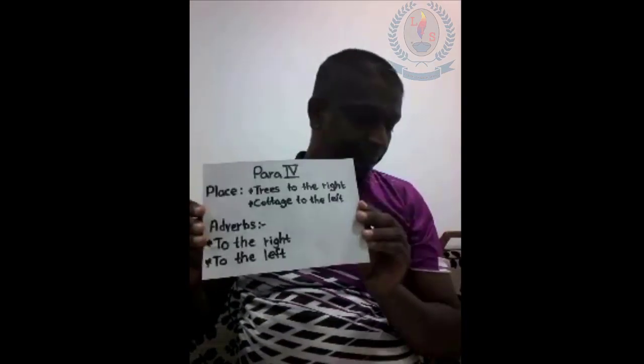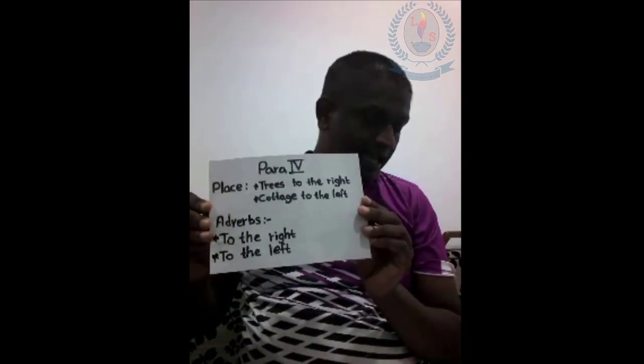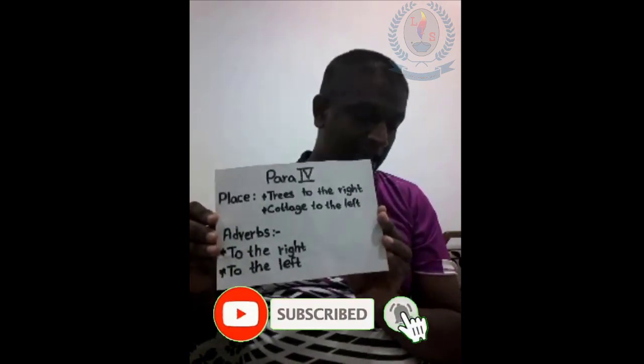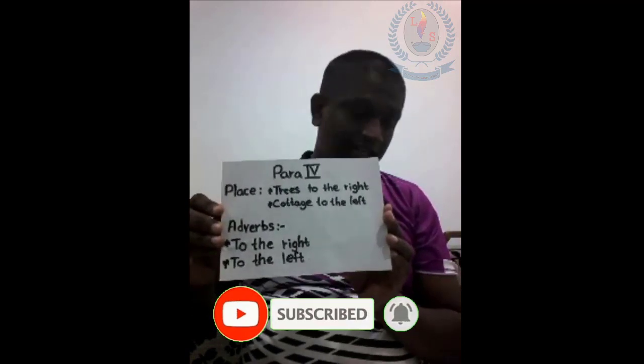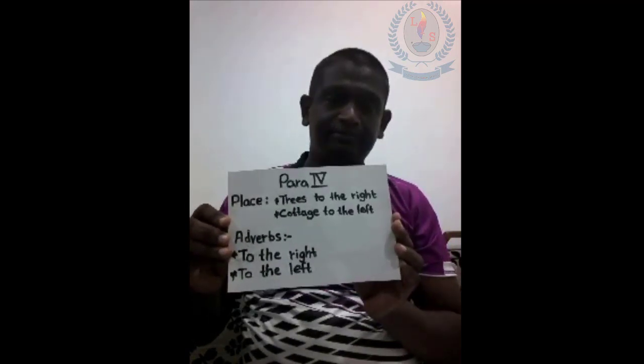Okay, let's go to the fourth paragraph. To the right, there was a small group of trees, and to the left, a deserted cottage with broken windows and a leaky roof. What is the place here? The places are the trees to the right and the cottage to the left.